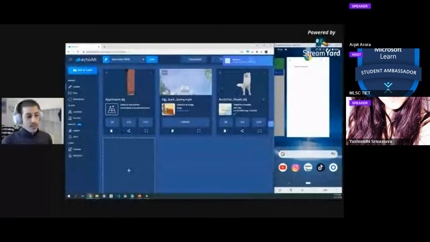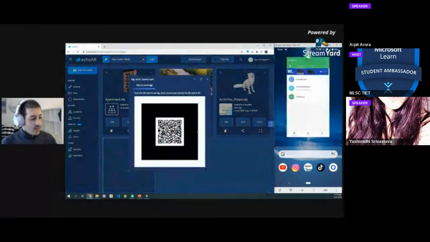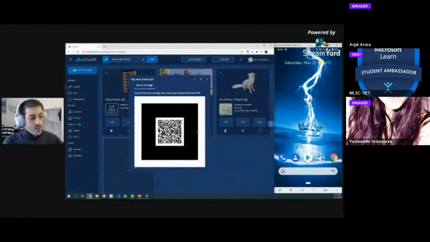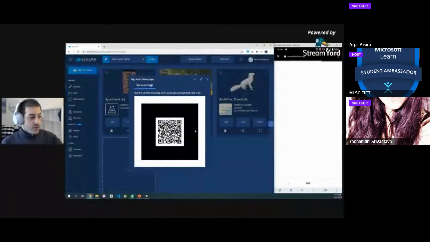So there you go. Suddenly we see this fox standing right here, and specifically we tagged it in New York. And we tagged this image on this. So let's see if that works. I'm going to scan this QR code. And again, if you're watching this live, you can scan this with me. It redirects to a website. Again, you don't have to install anything.